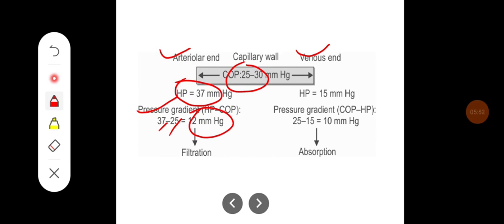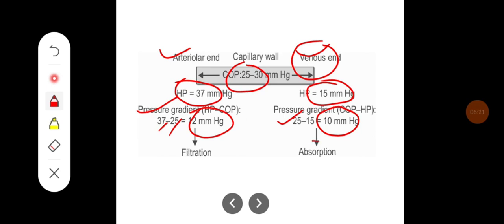Whereas at the venous end, the hydrostatic pressure gradually reduces and comes down to 15 mm of Hg, while the osmotic pressure remains at 25 mm of Hg. So the pressure gradient created here is around 10 mm of Hg, which helps in drawing fluid from the interstitium back into the capillary.